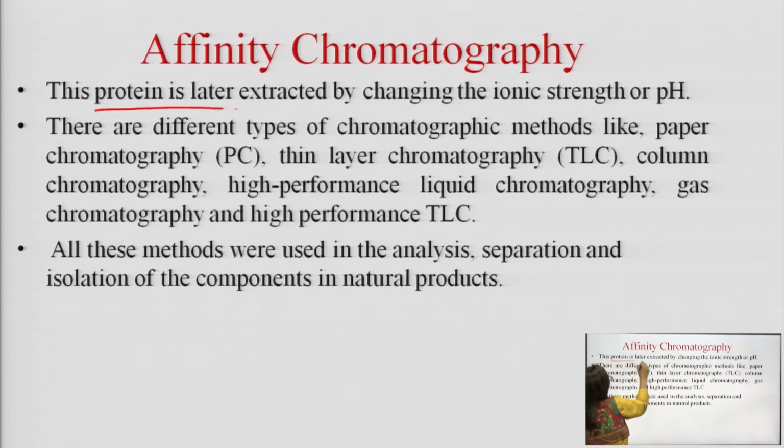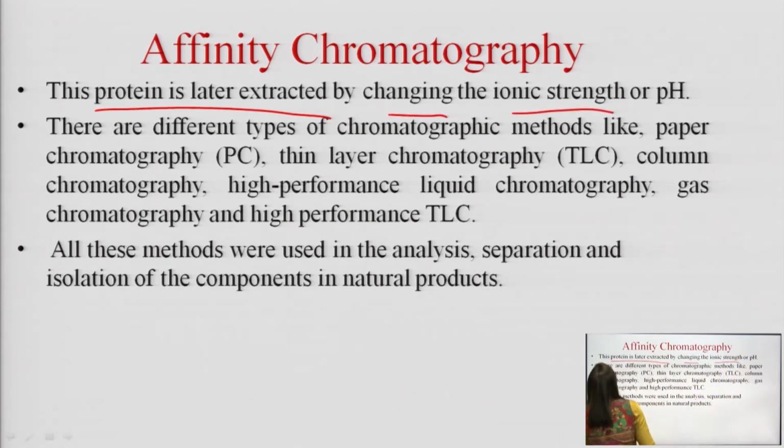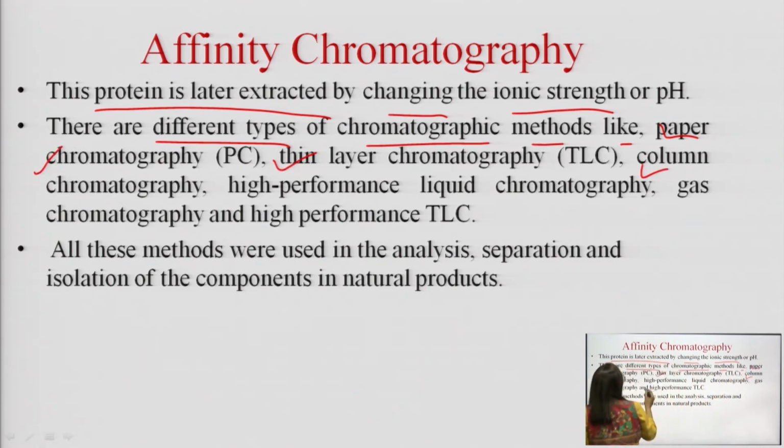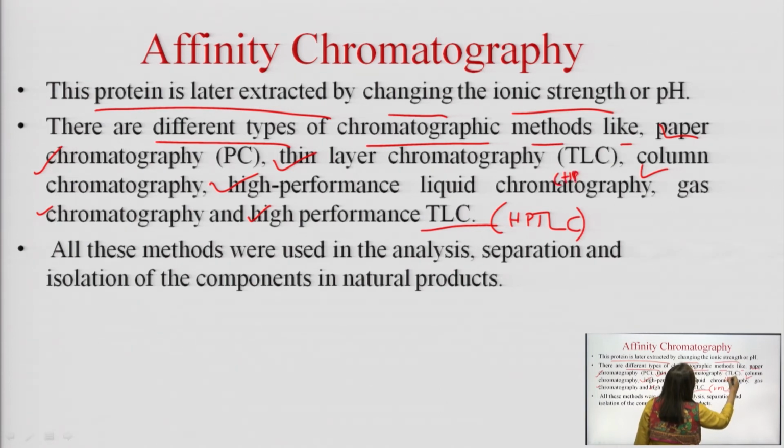The protein is later extracted by changing the ionic strength or pH. There are different types of chromatographic methods like paper chromatography, thin layer chromatography, column chromatography, high performance liquid chromatography, gas chromatography, high performance thin layer chromatography or HPTLC. HPLC is termed as high performance liquid chromatography.